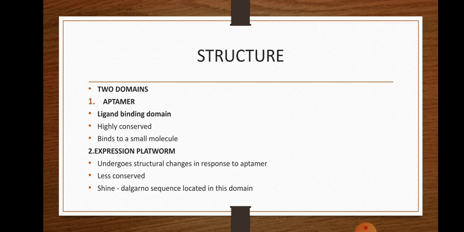Next, structure. It possesses two domains. First one, aptamer. This is a ligand binding domain which is highly conserved. It binds to a small molecule. Second one, expression platform, otherwise termed the regulating domain. It undergoes structural changes in response to changes in the aptamer. It is less conserved. The Shine-Dalgarno sequence is located in this domain. Typically, it turns the gene off and on.